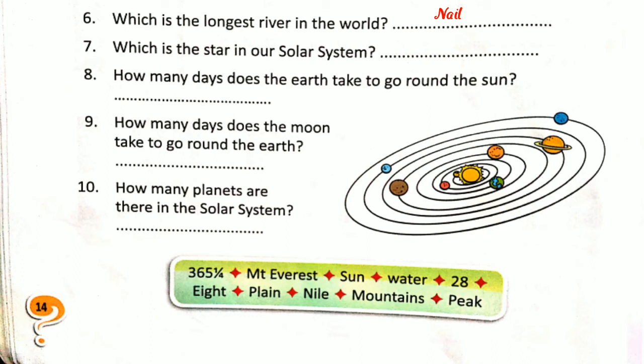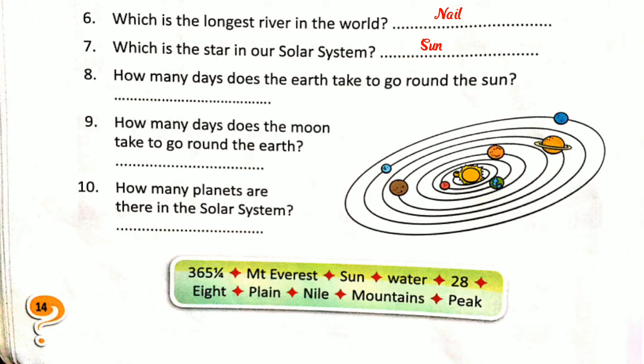Okay. Now number 7. Which is the star in our solar system? Here we can find our solar system. The sun is a star. So, here we can write sun. So, the sun is the star in our solar system, and the others are planets. Very good, children. And then next, number 8.